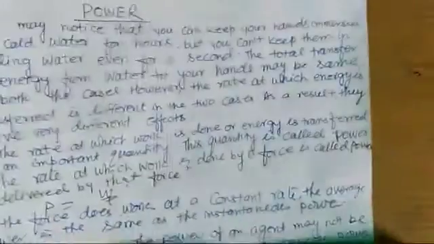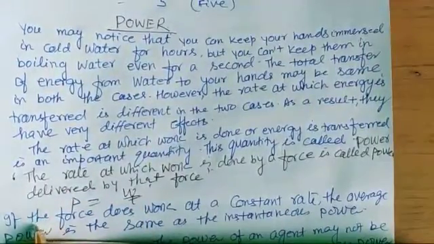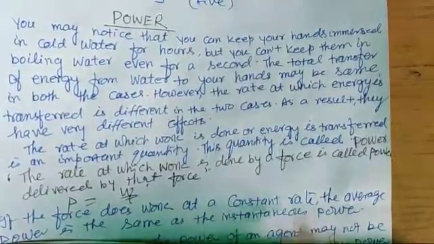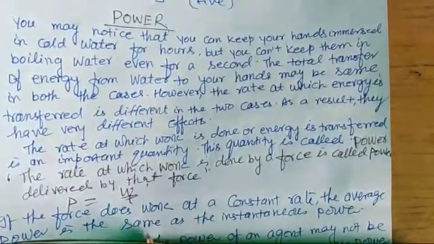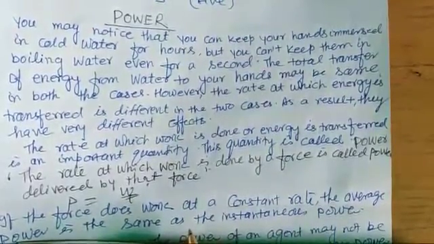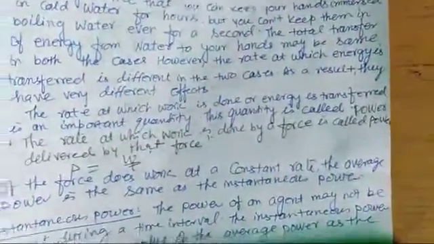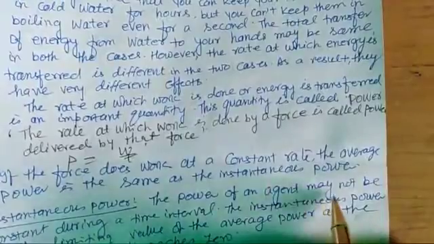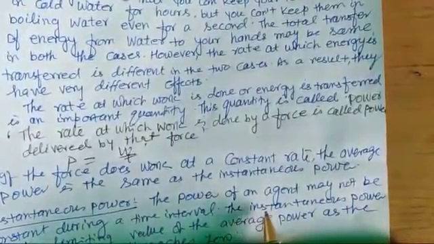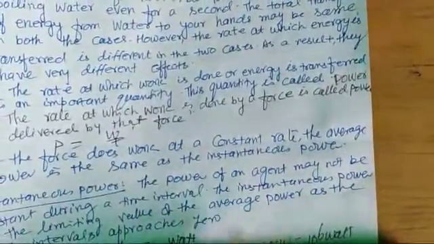It is represented by P. So P is equal to work upon time. So if the force does work at a constant rate, then the average power is the same as the instantaneous power. Remember, instantaneous power is the power at a particular instant of time. This power is generally used if the power of an object is not constant during a time interval. In that case, the instantaneous power is the limiting value of the average power.